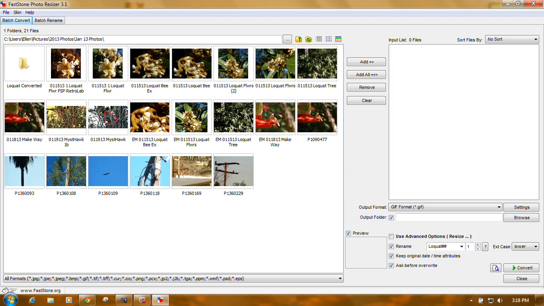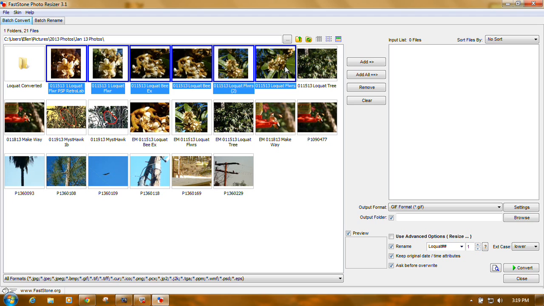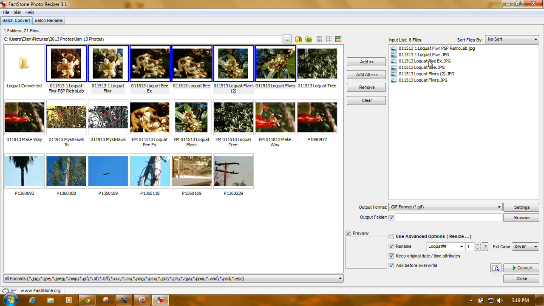So these programs all can use the Windows shortcuts. Click on the first file you want. Hold down the Shift key. Click on the last file you want and everything in between highlights. Come over here and click on the Add button. That's my list that I'm going to convert.